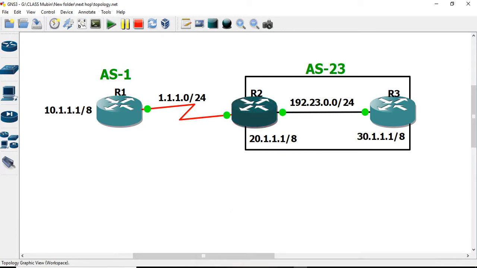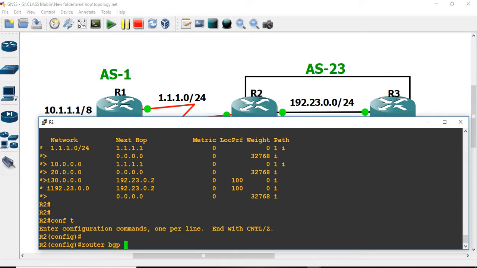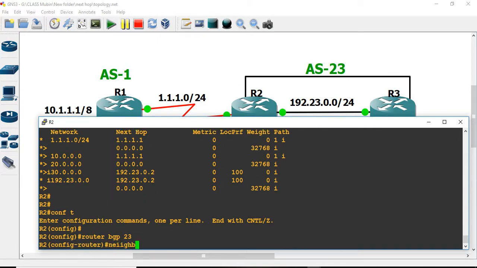So if we don't want it, there will be a problem in future, the problem of reachability. To remove this problem, we can do one thing: give one command from R2 towards R3. What is that command? Configure terminal, router BGP 23, neighbor 192.23.0.2.